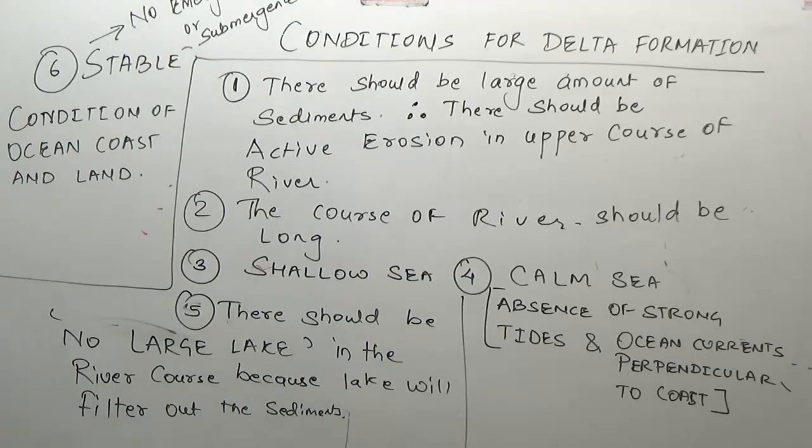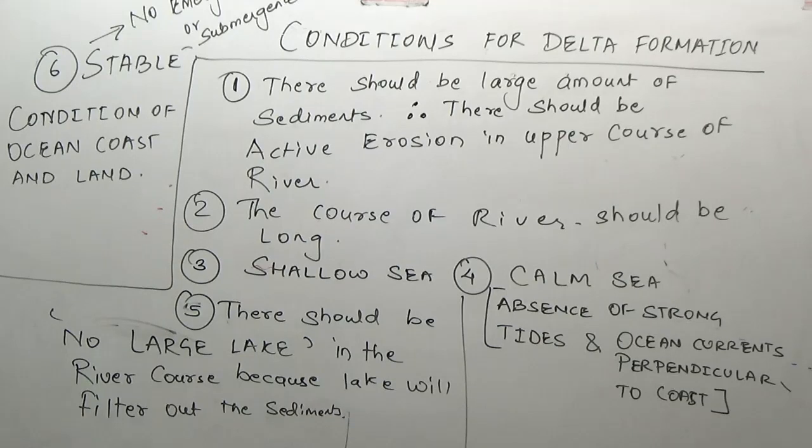So these are very simple conditions for the formation of a delta, important for both the preliminary examination and the main examination. They are very common sense. That is why I say geography is more of common sense. There should be a large amount of sediments. Why? Because a delta is made of sediments. For the sediments there should be an active erosion in the upper course. For active erosion and a large amount of sediments, the river should flow for a long distance. Therefore the course of a river should be longer.